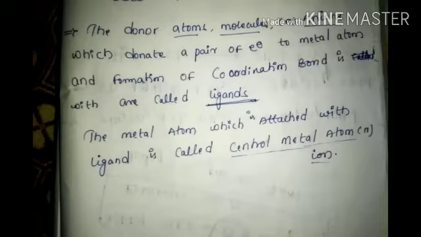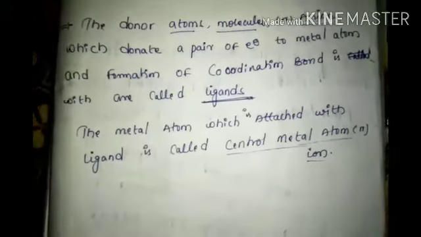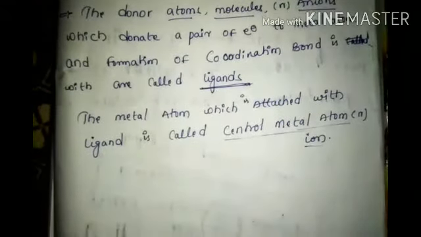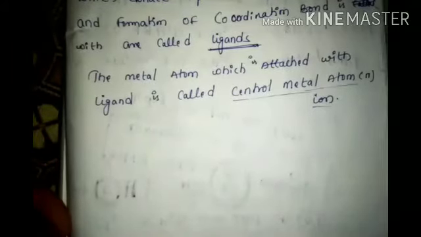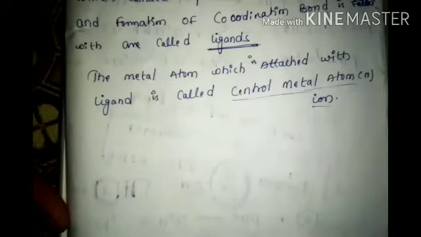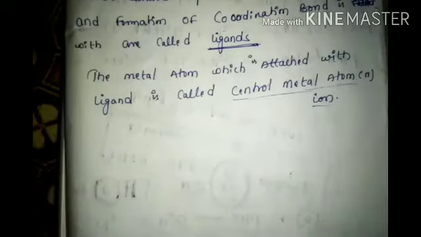But how many electrons are donated, 1 or 2 or 3, that is difficult, and we have to go into a little more depth. The donation of 1, 2, or 3 electrons depends upon the capacity of the ligand.